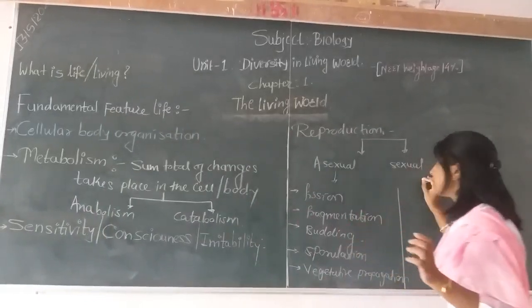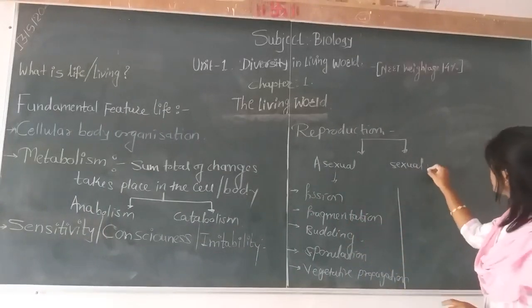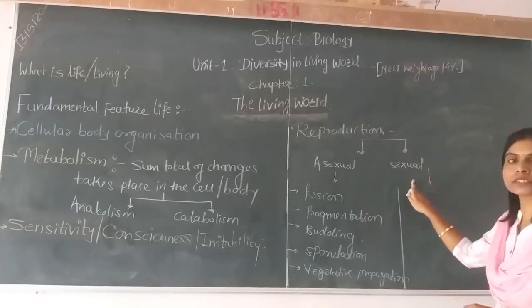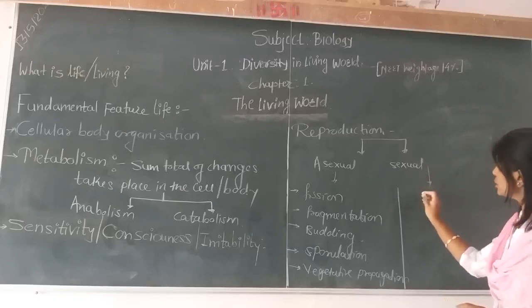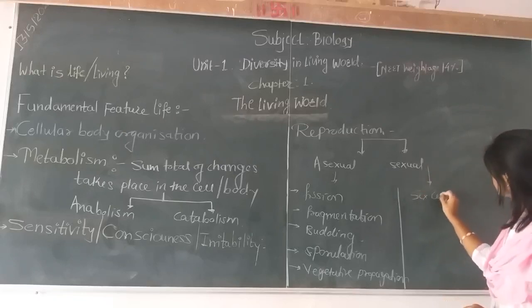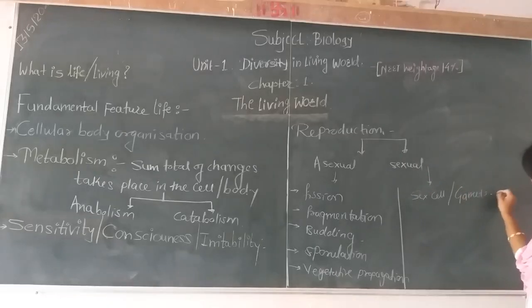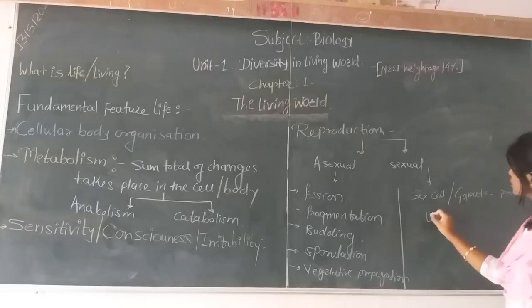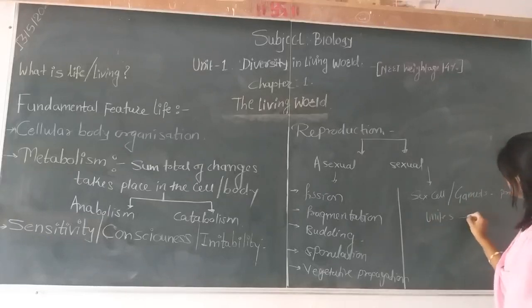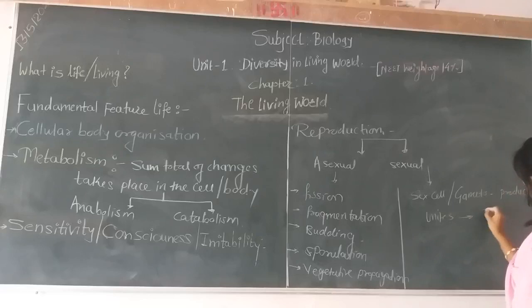In the case of higher plants and animals, there is always the sexual mode of reproduction, called sexual reproduction, in which sex cells, called gametes, are produced. Gametes unite and produce the zygote.